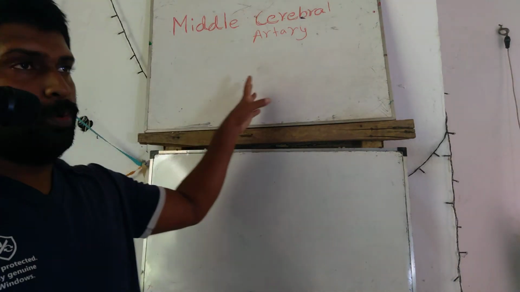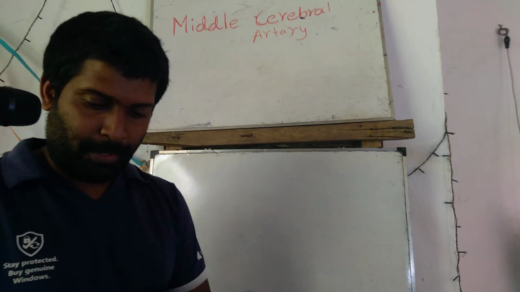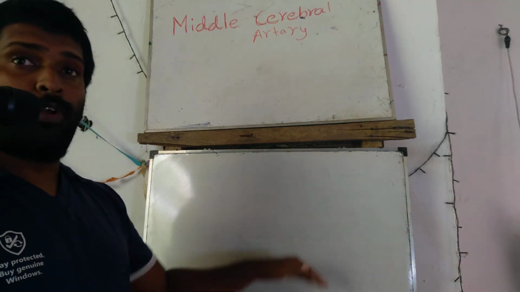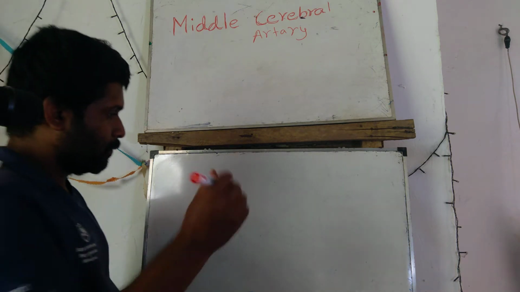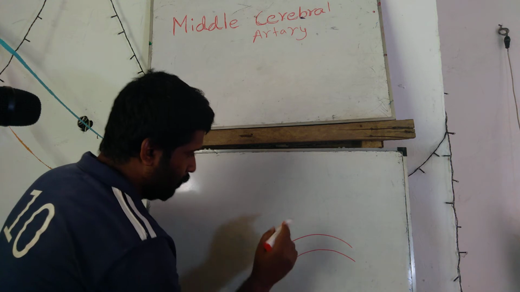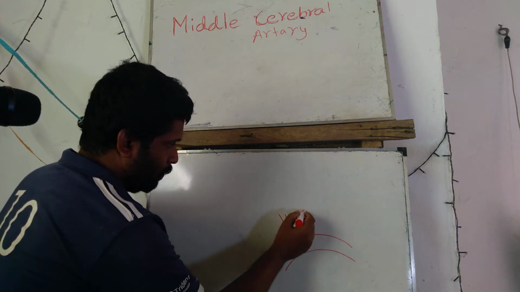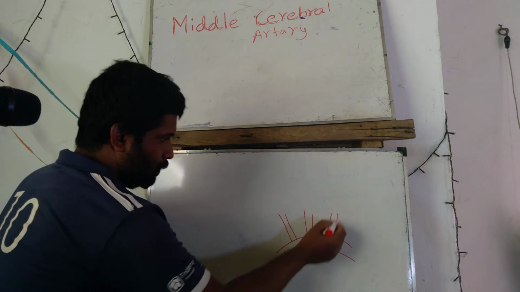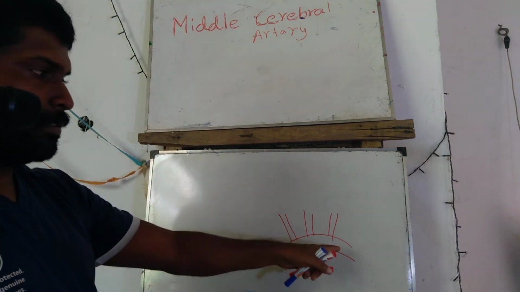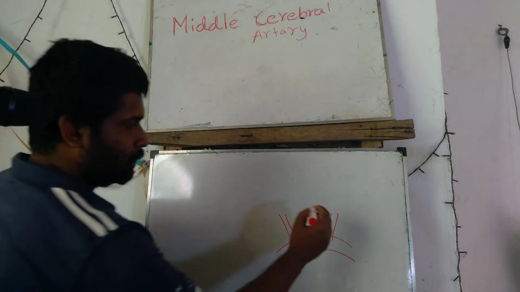Right now we are going to draw the middle cerebral artery from the heart. This is the aorta, that is the left side and right side.